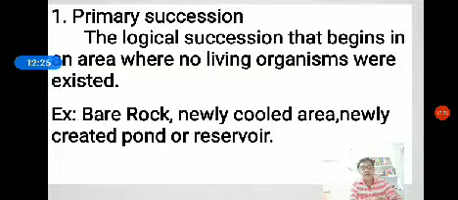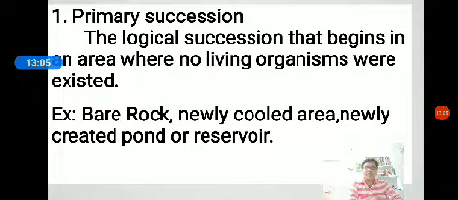If community development starts on a sterile area, a bare area which has not been occupied by any community previously, such a succession is called primary succession.